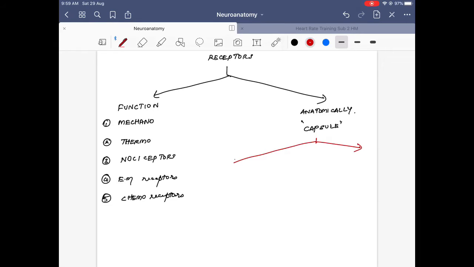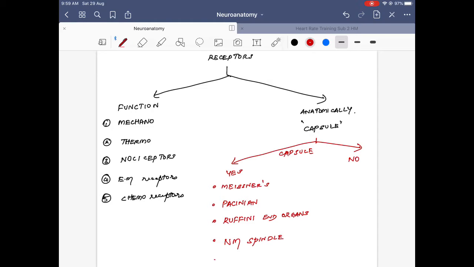Then based on capsulation we can classify them into encapsulated, that is yes, and not capsulated, no. So encapsulated are Meissner's corpuscle, Pacinian corpuscle, then we have the Ruffini end organs, the neuromuscular spindles, and the neurotendinous organs or the Golgi tendon organ.